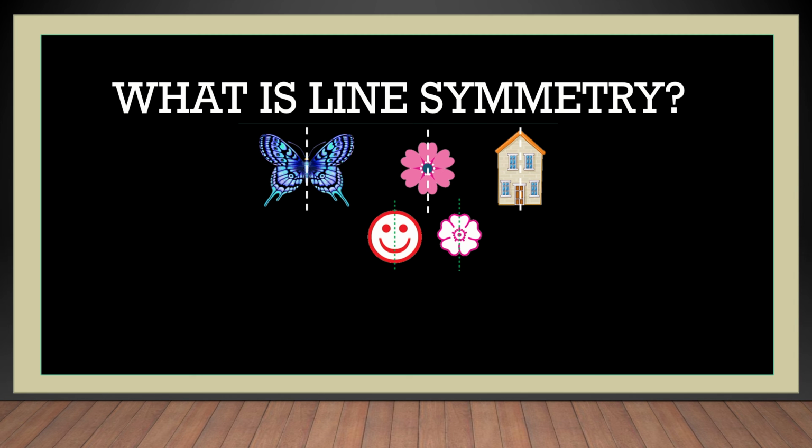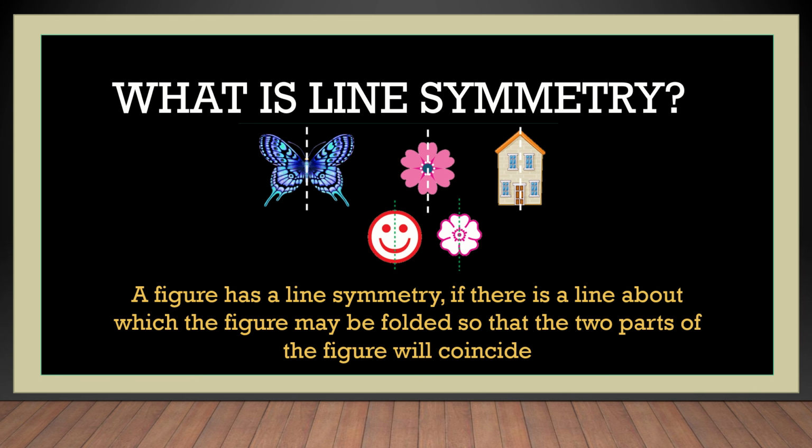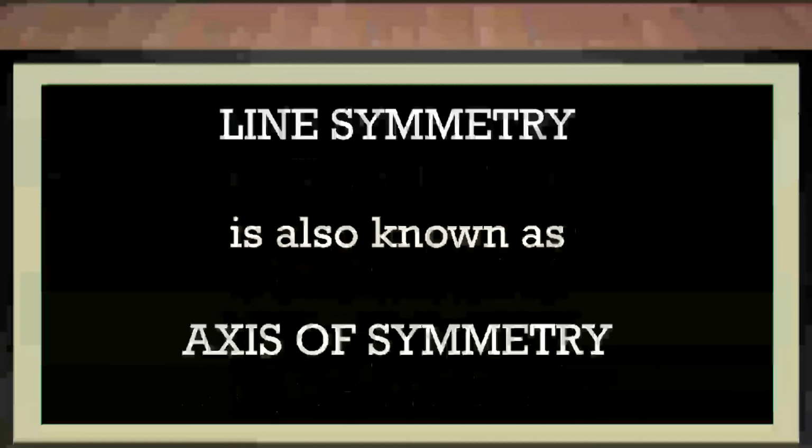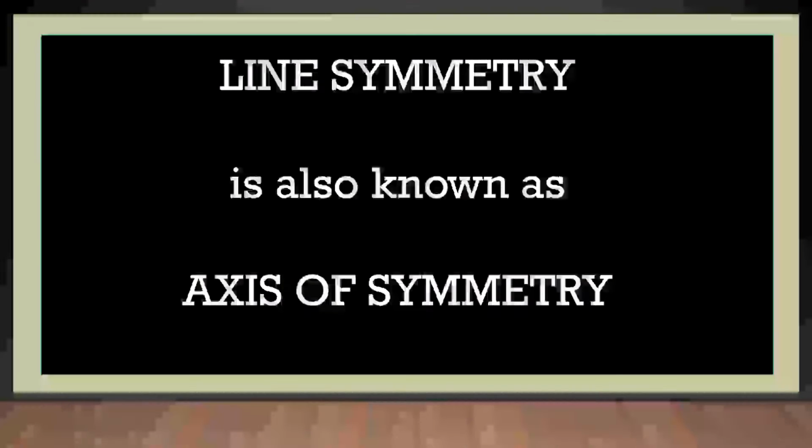A figure has a line of symmetry if there is a line about which the figure may be folded so that the two parts of the figure coincide. What do you mean by coinciding? The two parts of the figure will be identical. You also have to know that the line of symmetry is also known as the axis of symmetry.